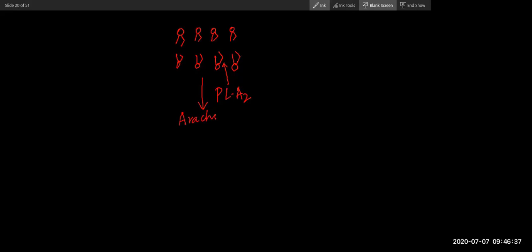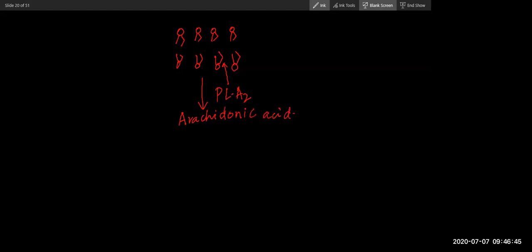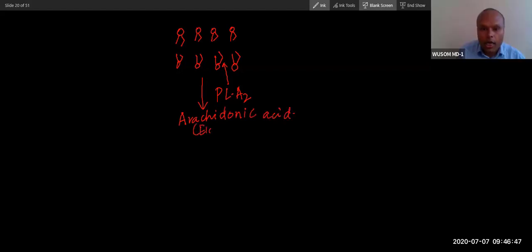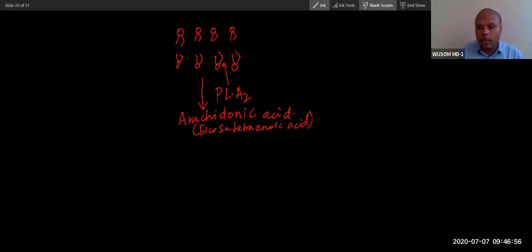Arachidonic acid has how many double bonds? 4 double bonds. That is why it is called eicosatetraenoic acid. And it is essential because it is utilized in very high quantity. It is not because it cannot be produced in our body, but because it is utilized in very high quantity. That is why it is an essential fatty acid.